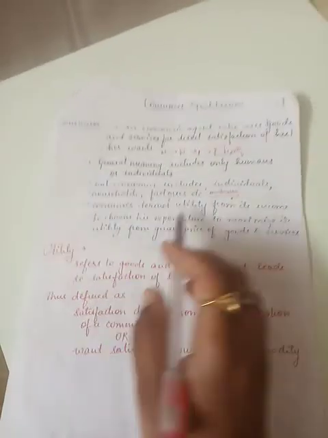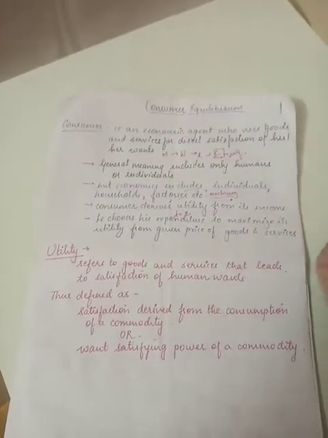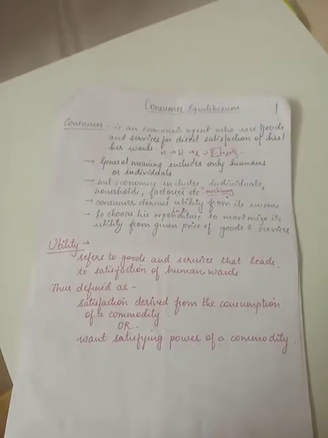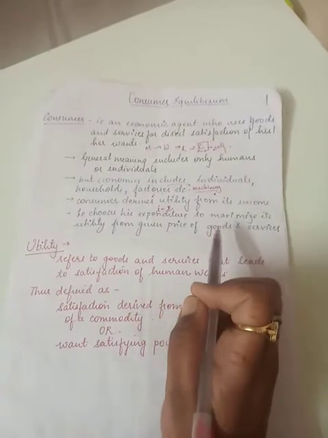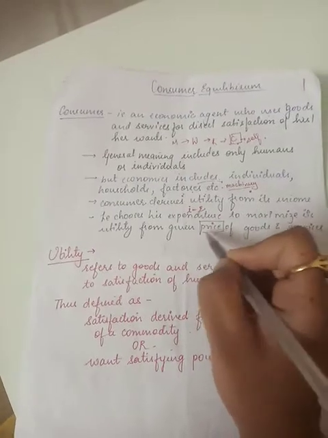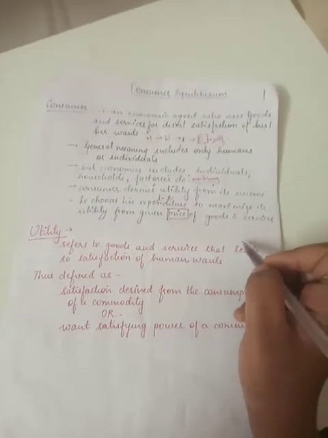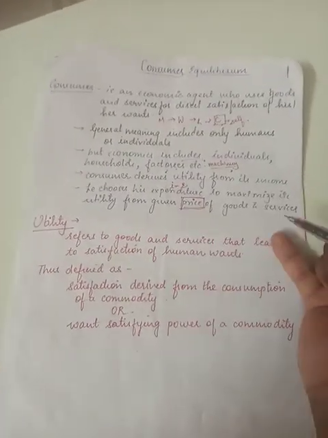A consumer derives his utility from his income, because we directly say that income is equal to expenditure. Whenever you get an income, you increase your demand for expenditure. As studied in the last chapter, the more the income, the more the satisfaction. The greater your income goes, the satisfaction goes on increasing. He chooses his expenditure to maximize his utility from given prices of goods and services. He thinks about the price. Can you think why? The price of the goods and commodities. Why will he think about the price? Because he needs to check whether his pocket can afford it or not.